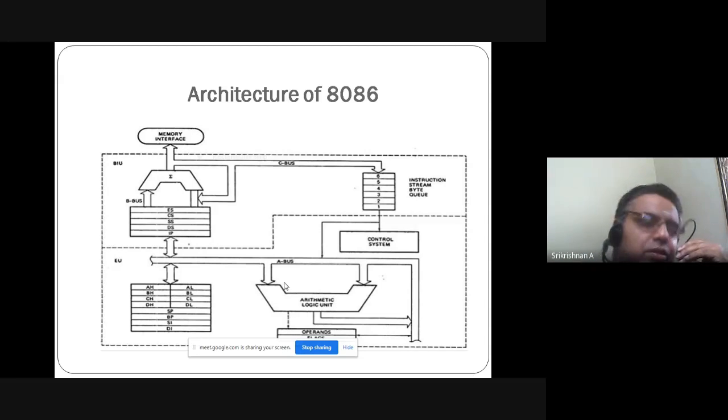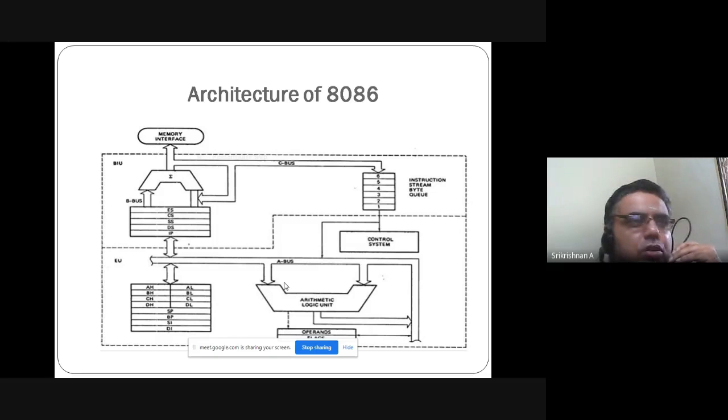I'm just telling you, I'm not trying to pinpoint anyone. Whenever a question is asked, explain the architecture of 8086 in detail, you have to draw and explain. Unless the question says draw and explain, you will automatically understand it. But if the architecture of 8086 is simply asked, you have to draw and explain, because it's a big question. So this clarity should be there. I'm telling you for all, so that you never forget it.